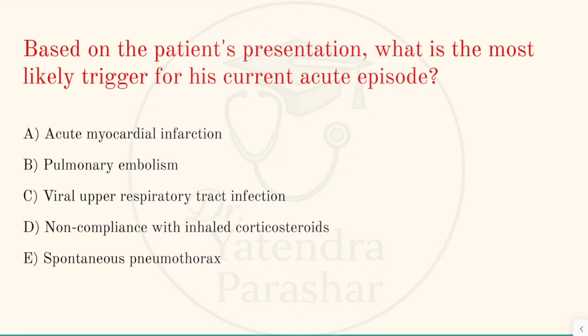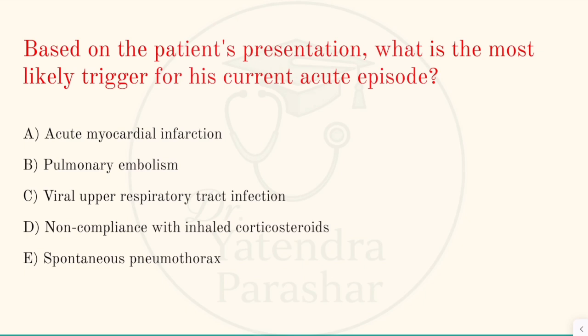Now come to the MCQs. In the first question, based on the patient's presentation, what is the most likely trigger of the current episode? As we have seen, he is having fever and change in the color of the sputum from clear to yellow-green, so most likely he is having an infection.